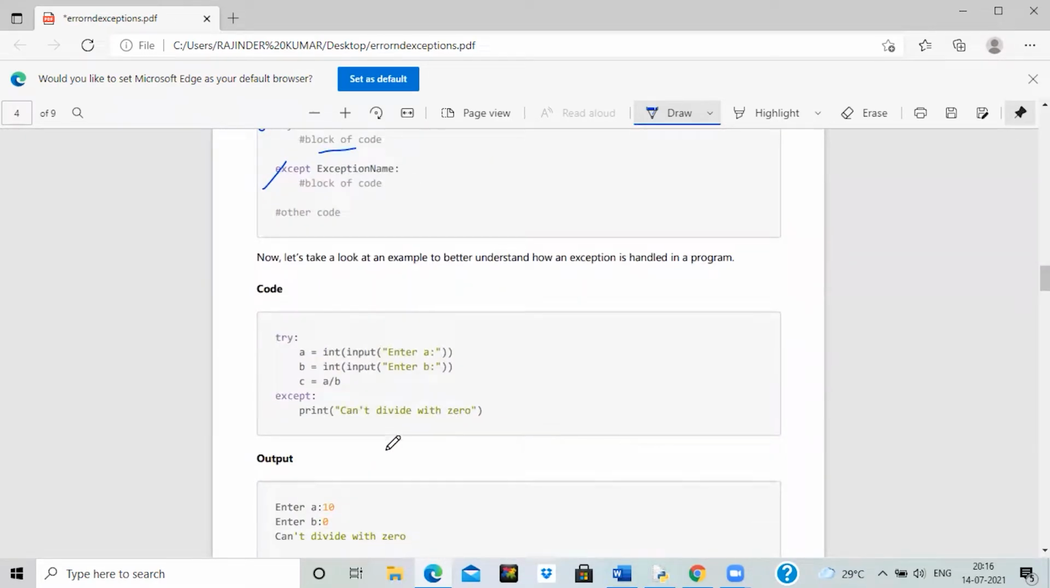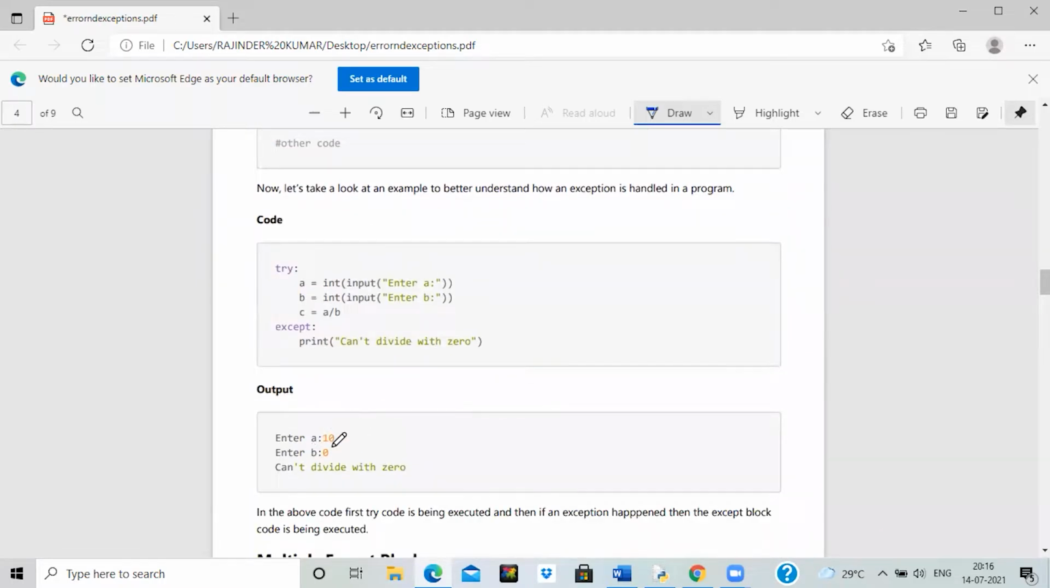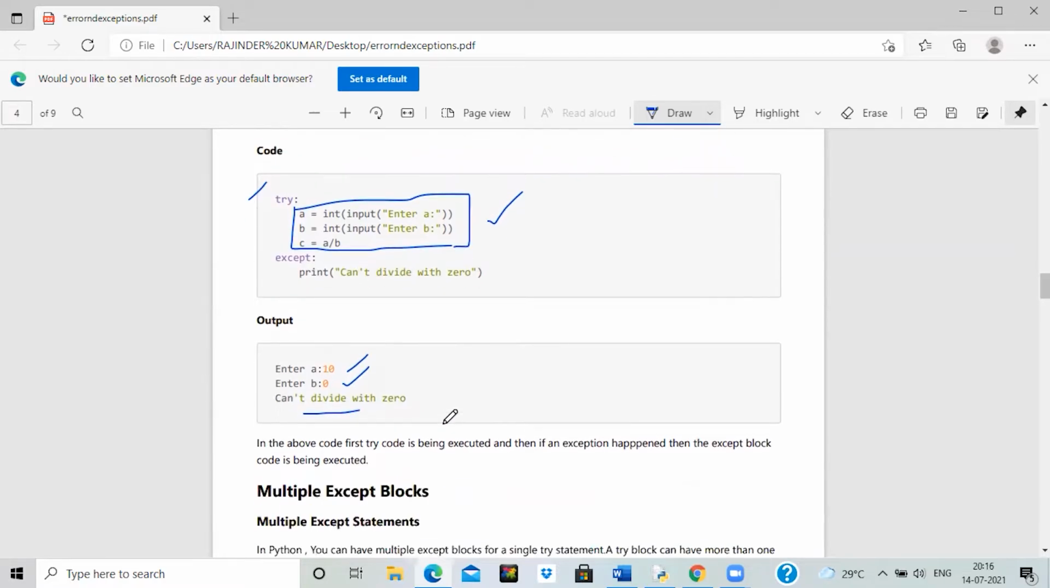Like in this example, when the user enters the value of a as 10 and b as 0, it would print can't divide with 0. If in case we have not enclosed this whole code in the try block, the program would not be executed at all. But in this case, since we have enclosed this piece of code in a try block, the program would execute successfully and we would get can't divide with 0 as our output.